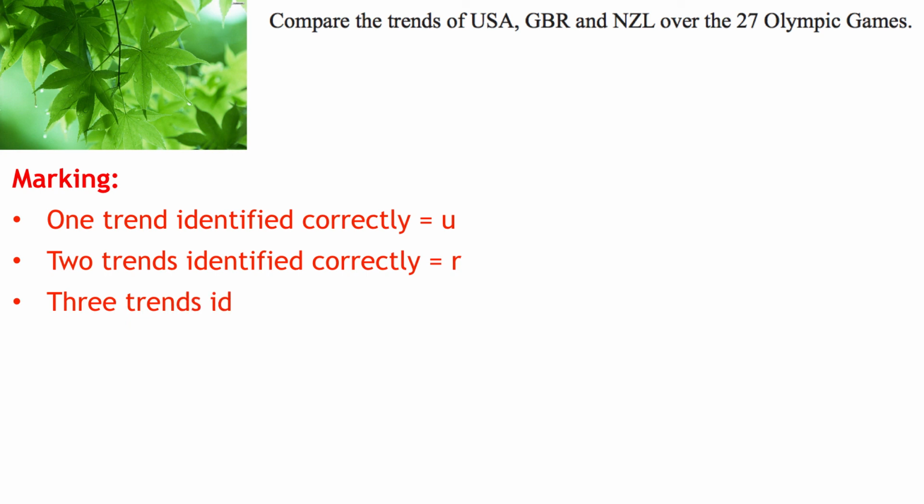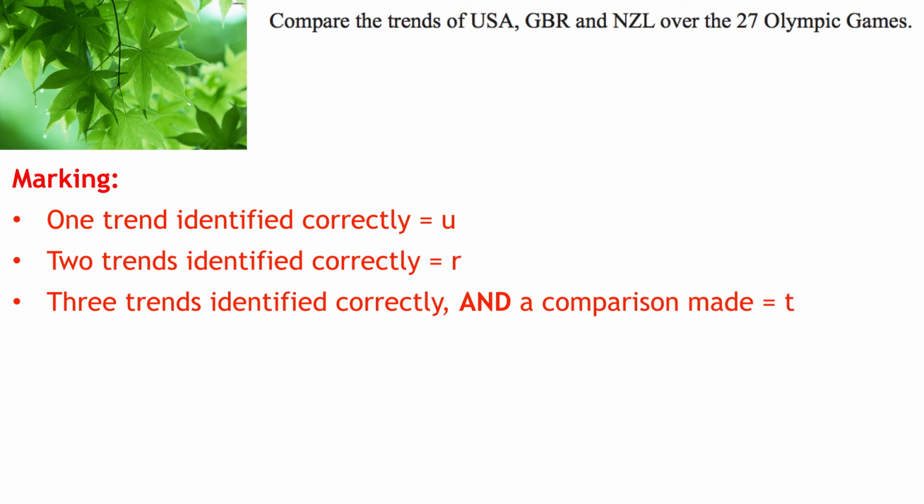If we were able to identify 3 trends, so for the US, for Great Britain, and for New Zealand, all 3, and a comparison has been made. Okay, that's quite important. If you do a comparison as well, then you can earn yourself a T, which is your excellence level thinking.